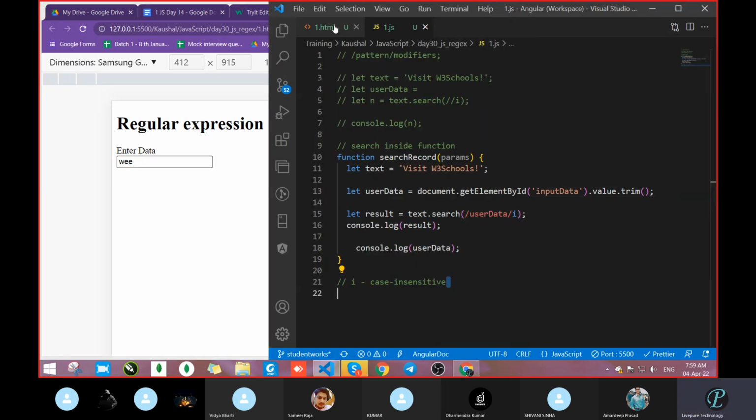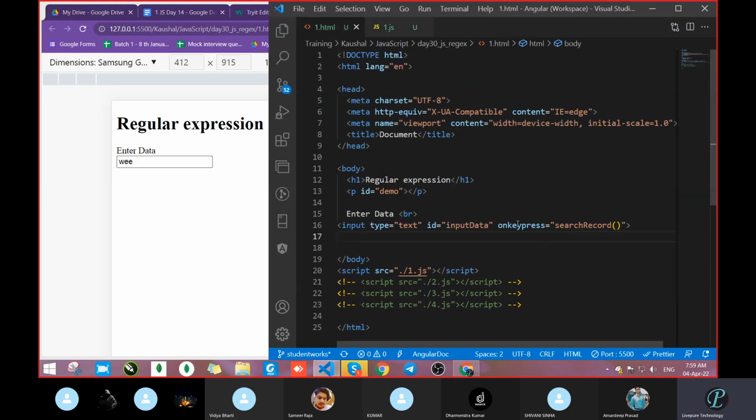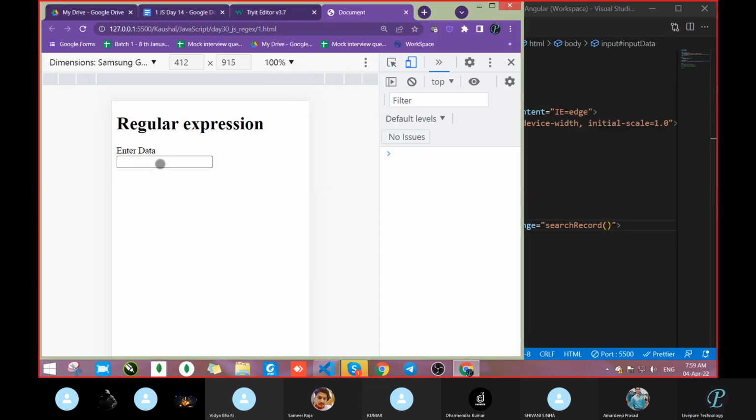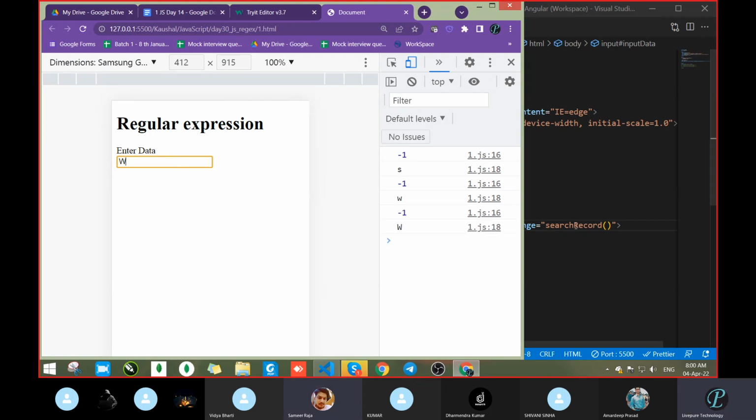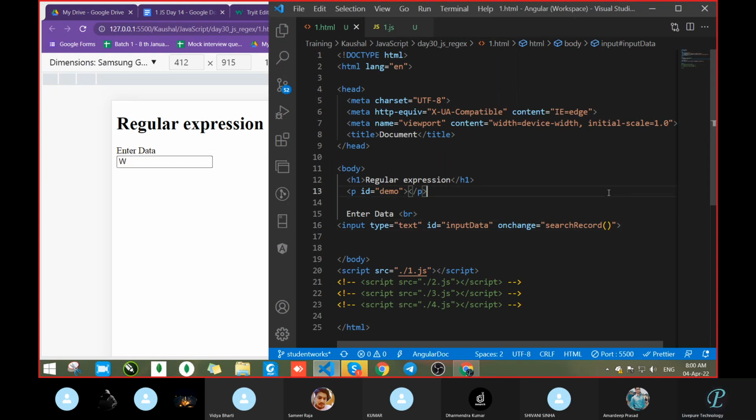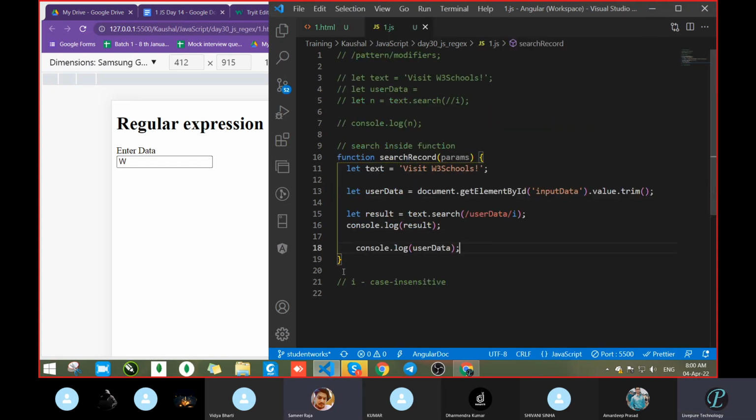Wait. Change the event. We had done key press. Go with on change. Let's see what it is going to do. It gave s or -1. S is not there, fine. I think this will work. Again giving W in case sensitive W. I don't know what is going on here. There is some problem when we get the data from the user end. This is the issue.